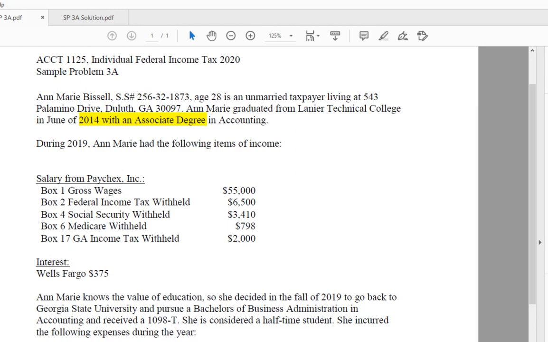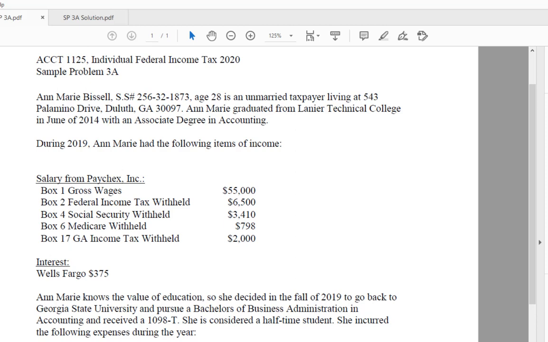Maybe now she'll use them. Just something to keep in mind. Next, she worked and had earned income receiving the W-2 showing gross wages of $55,000. Where does this amount get reported on 1040? What line? $6,500 was withheld, deducted from her paycheck.